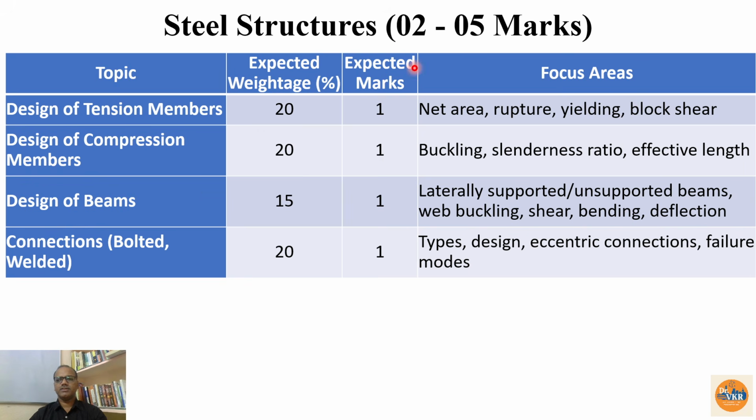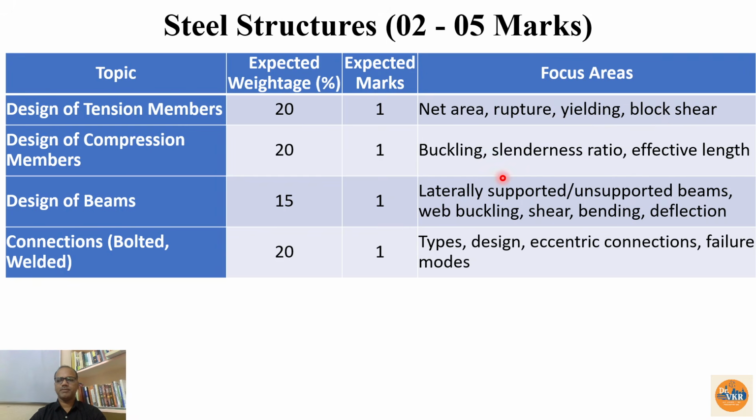Then coming to the steel structures, the typical weightage is 2 to 5, but mostly it will be given 2 to 3 marks. Sometimes we may have the 5 marks also. Then in this one, design of tension members, design of compression members, connections, especially bolted and welded, are the most important topics. In this one, tension members, what is the net area and rupture, and yielding, block shear failure, how it is going to be, you need to determine.